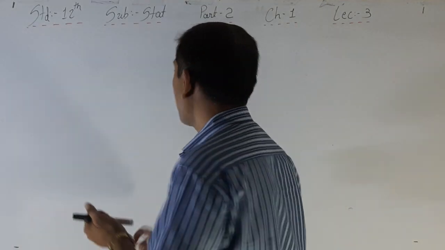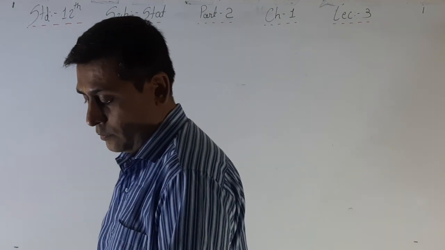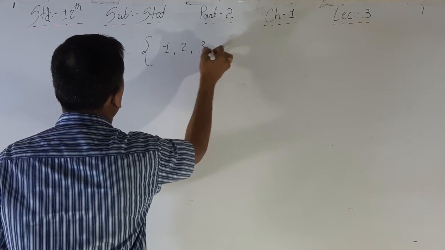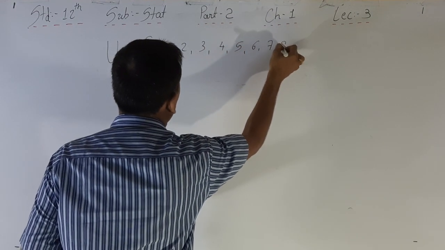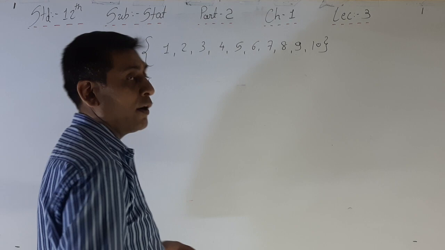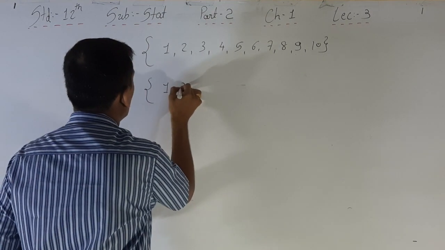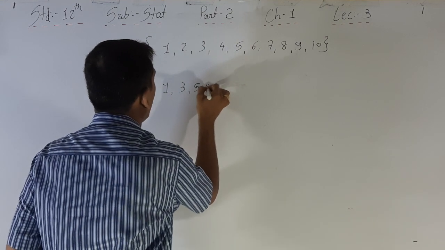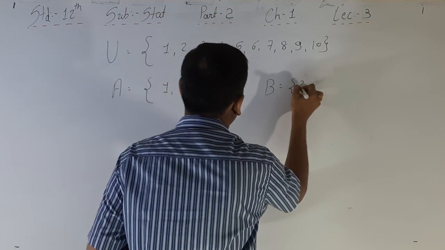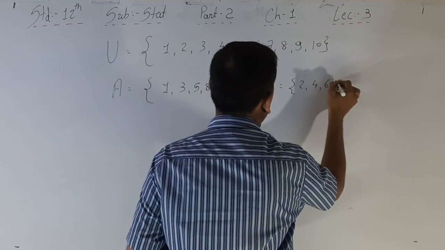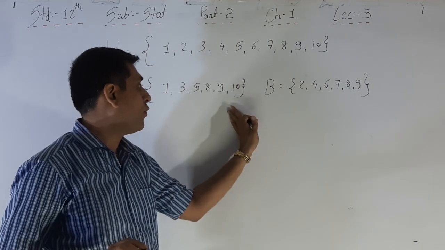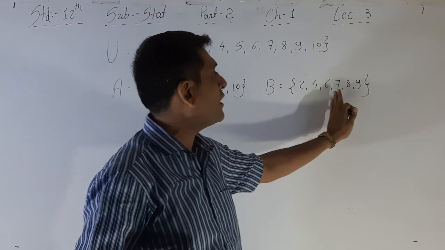I am giving you one example for that. If U is equal to 1, 2, 3, 4, 5, 6, 7, 8, 9 and 10, then event A is equal to 1, 3, 5, 8, 9 and 10, and event B is equal to 2, 4, 6, 7, 8, 9.